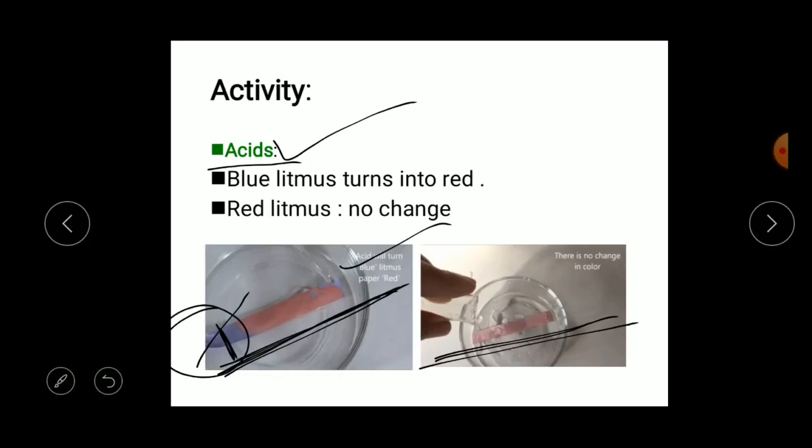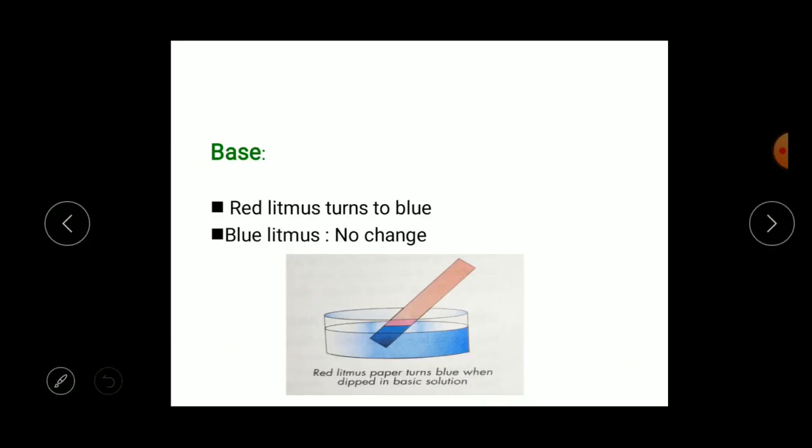When you put any acid, it may be lemon juice or orange juice or any kind of acids, it will not change its color. Which one? The red litmus will not change its color, but the blue litmus changes the color into red. Understood, children? Okay, next one is an activity with the base.